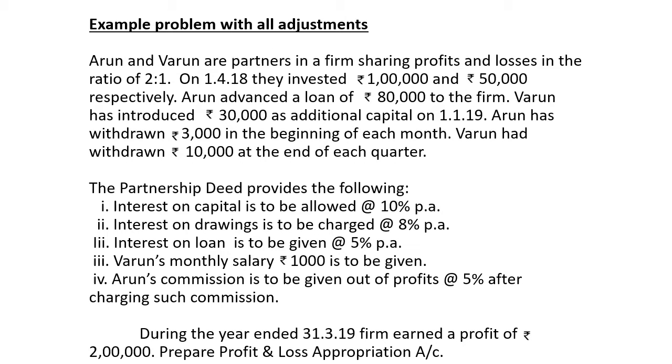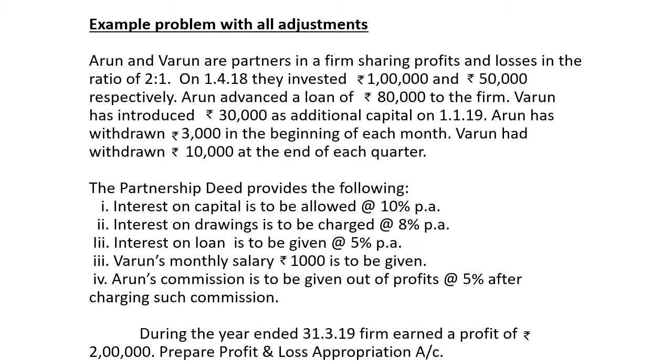Arun and Varun are partners in a firm sharing profits and losses in the ratio of 2:1. On 1/4/18 they invested rupees 1,50,000. Arun advanced a loan of rupees 80,000 to the firm. It means he has to get interest for that. Look at the sentence once again, children. Date is not specified. So how to calculate number of months means we can take average months, 6 months.